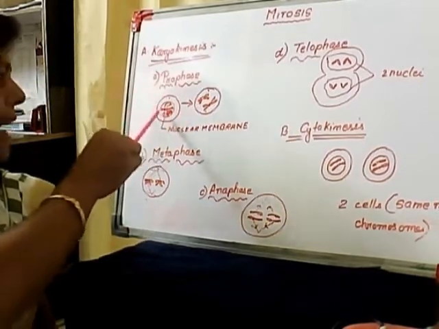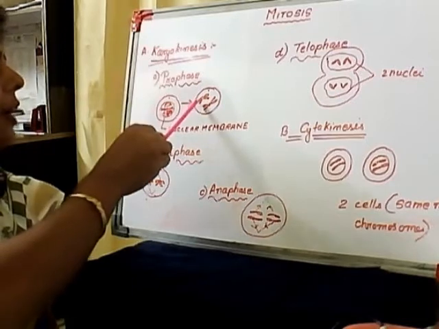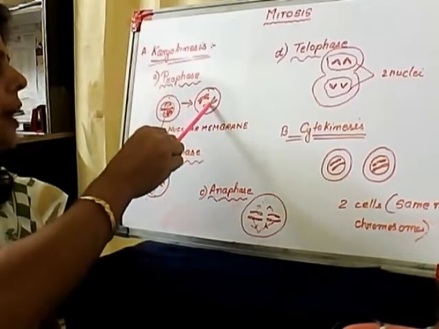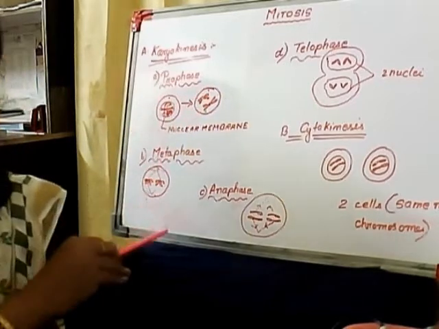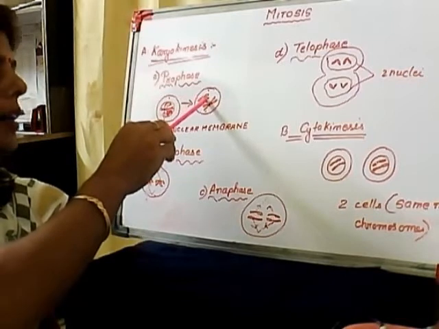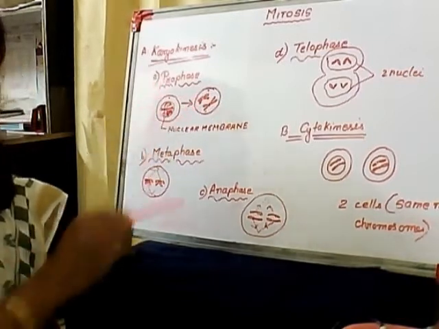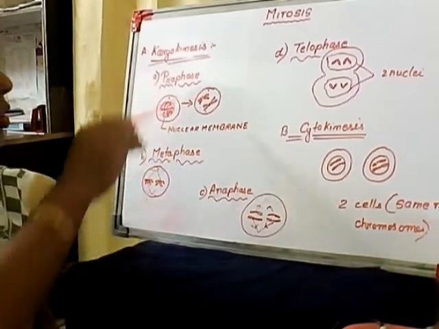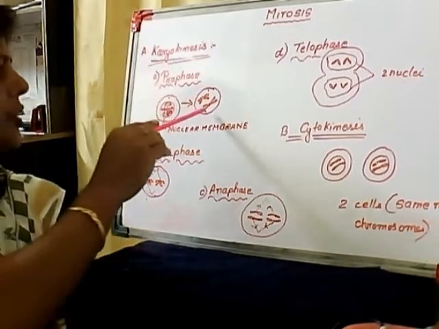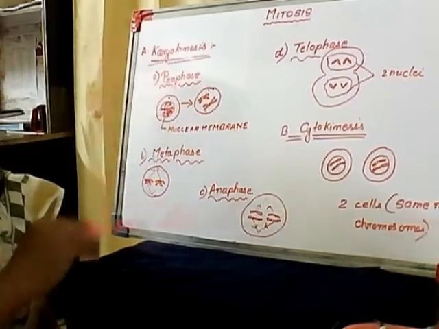Then the nuclear membrane disappears, and the chromosomes remain scattered within the cytoplasm, and one can't differentiate which part is nucleoplasm or which part is cytoplasm. So it remains scattered within the cell membrane. These changes we can see in the prophase.